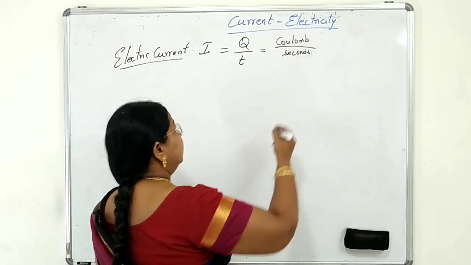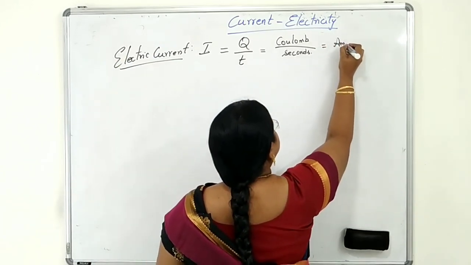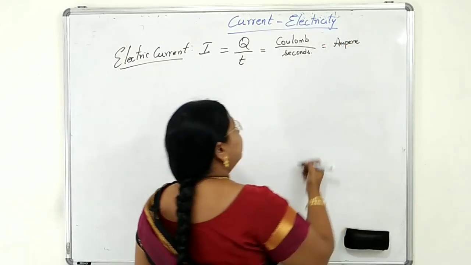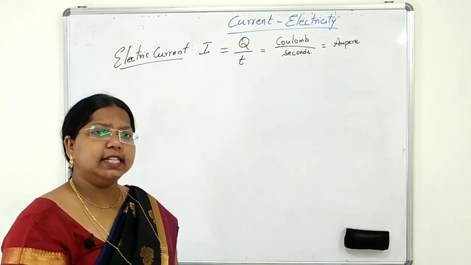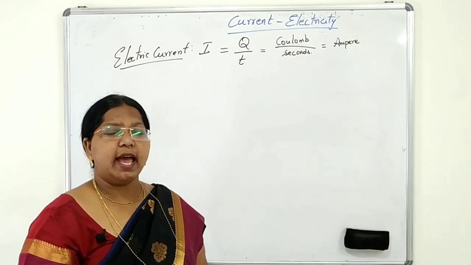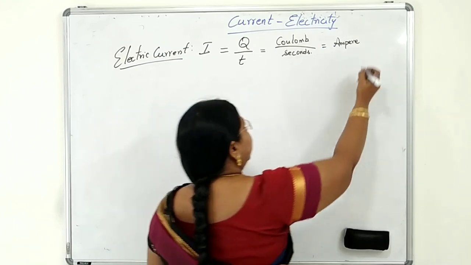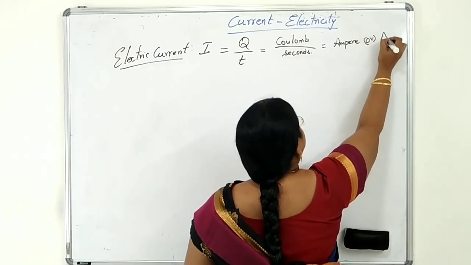This is the scientist who defined it, Ampere, and according to his name the unit was named ampere. It is denoted by capital A.